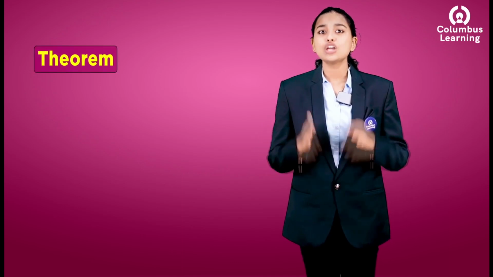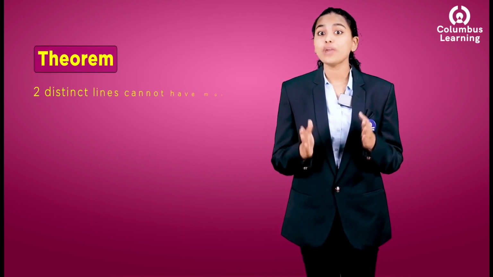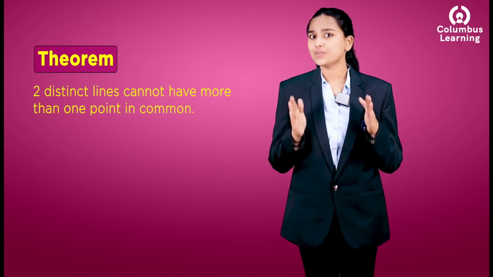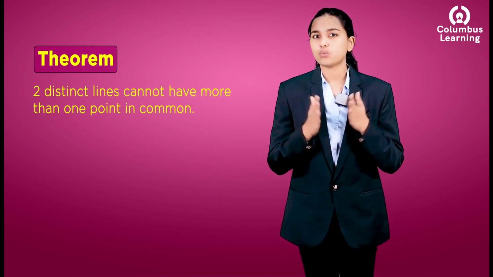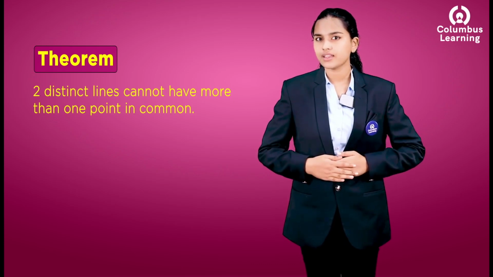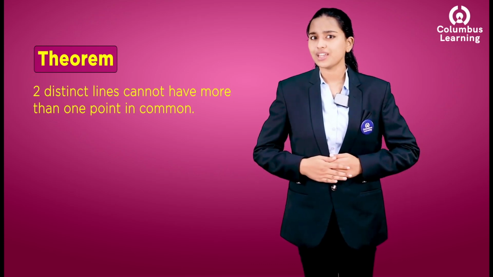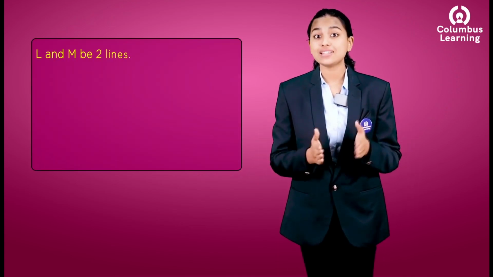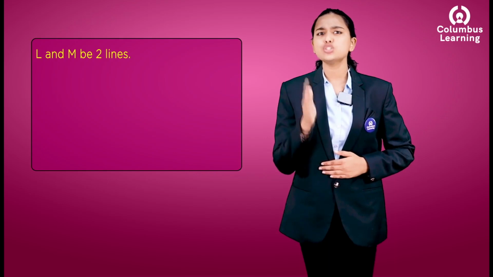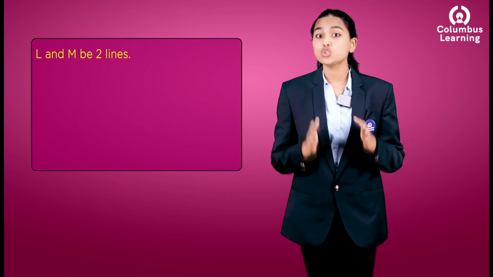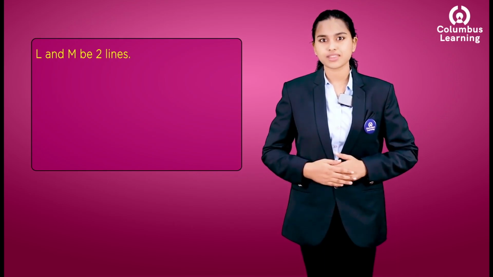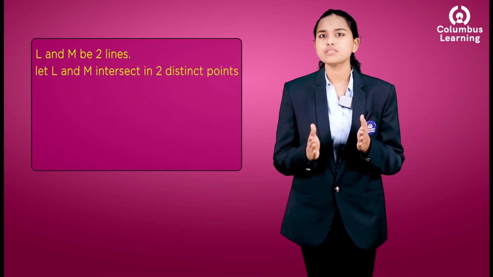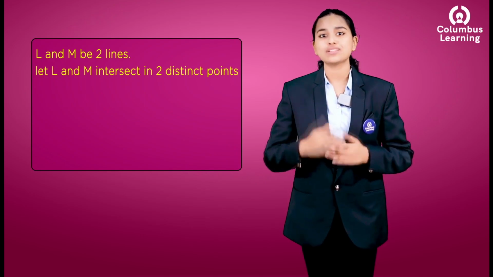Theorem: Two distinct lines cannot have more than one point in common. Well, that's obvious, though we have to prove that. Take two lines, L and M, and assume that these lines have two points in common. That is, the lines L and M pass through two distinct points.